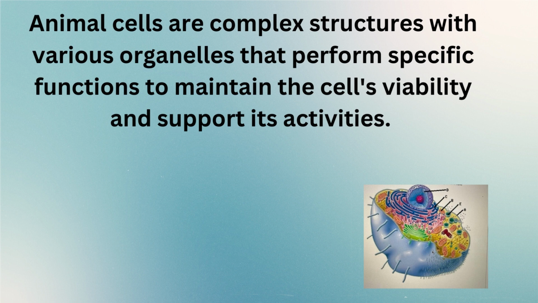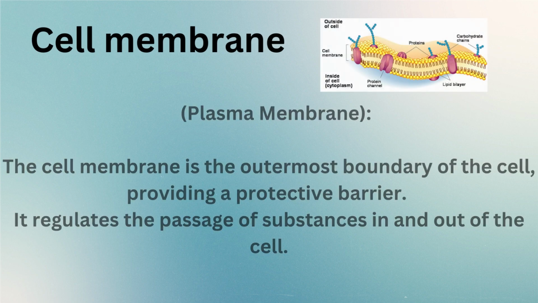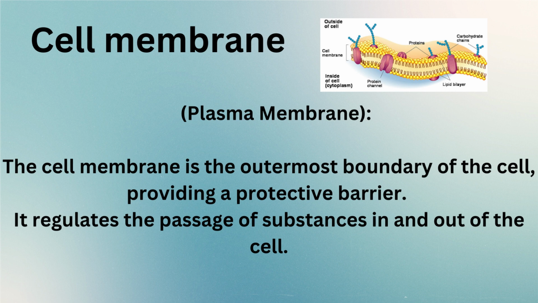Animal cells are complex structures with various organelles that perform specific functions to maintain the cell's viability and support its activities. Cell membrane, plasma membrane. The cell membrane is the outermost boundary of the cell, providing a protective barrier. It regulates the passage of substances in and out of the cell.